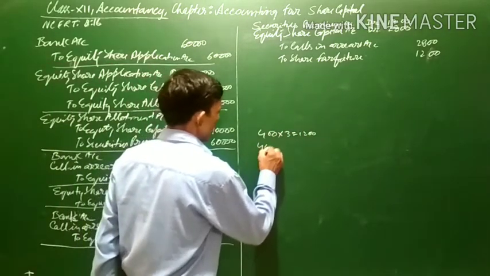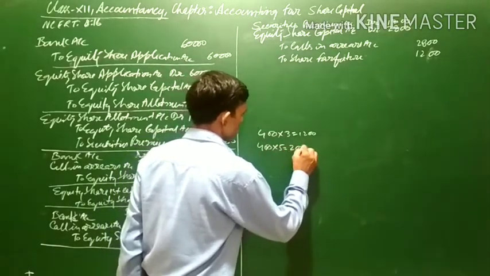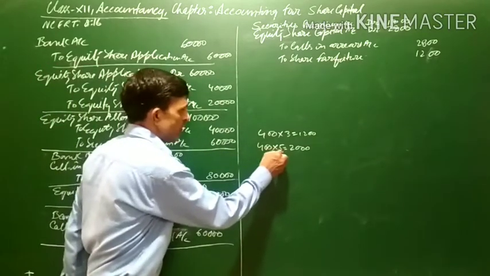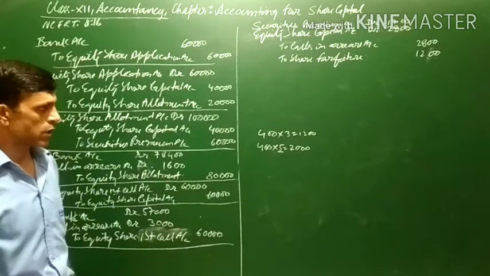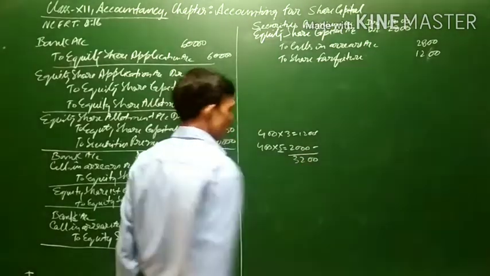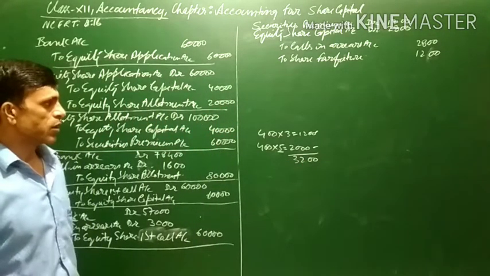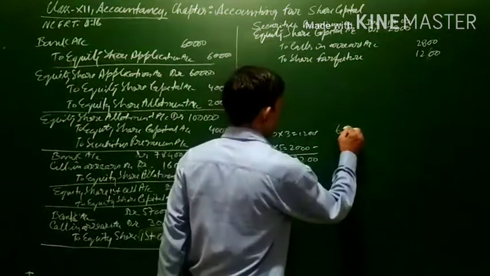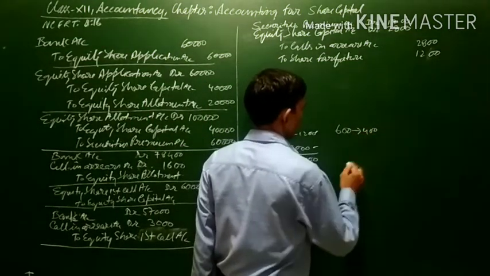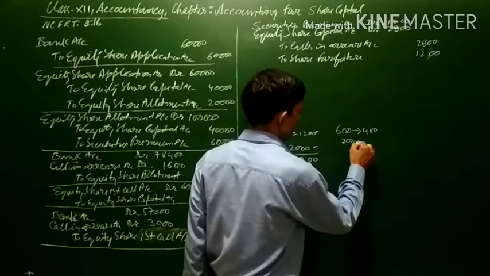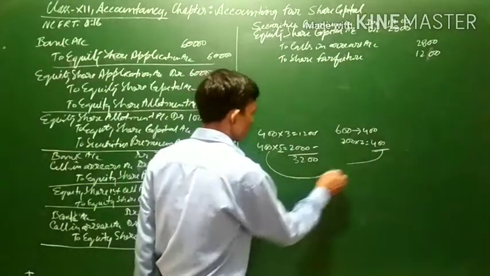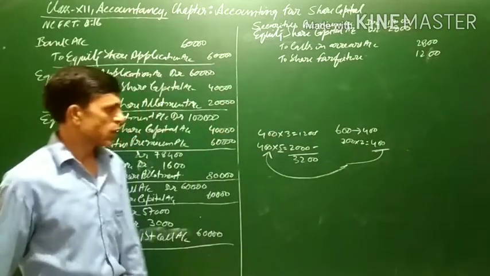Now 400 into 5 comes to 2000. That was the amount which was to be paid at the time of allotment, 5 rupees at the time of allotment. Total it comes to 1200 plus 2000, that is 3200. But as you know, Mohit had applied for 600 shares, and out of this he was allotted only 400 shares. Means the application money on 200 shares at the rate of rupees 2, that is 400, was also transferred to the allotment account.